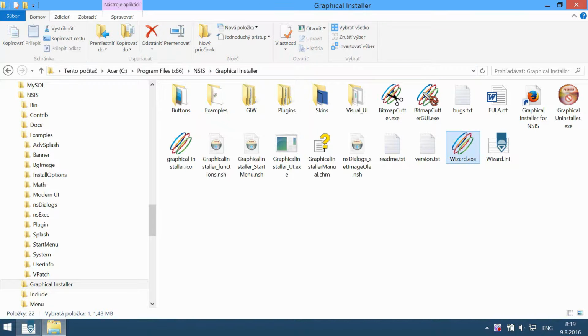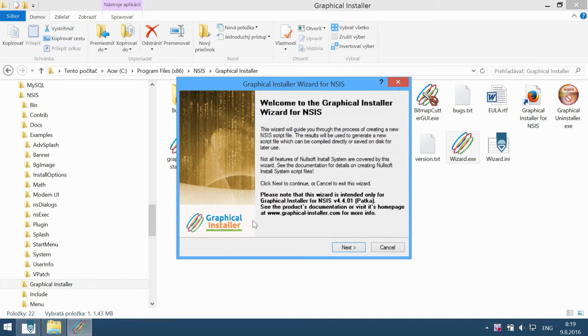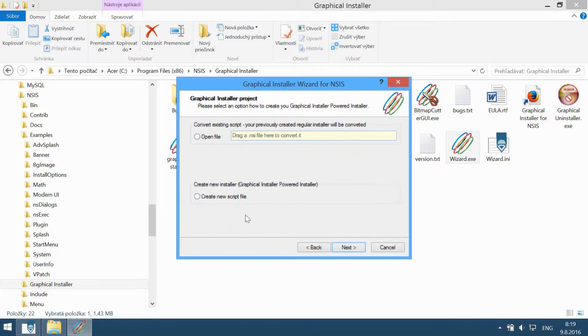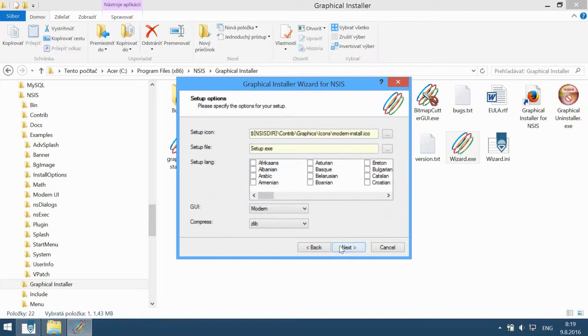Launch the Graphical Installer wizard. This wizard allows you to create a new installer or to convert an existing script file. Let's choose create new script file, and there are many options for your installer, so let's use the default ones.